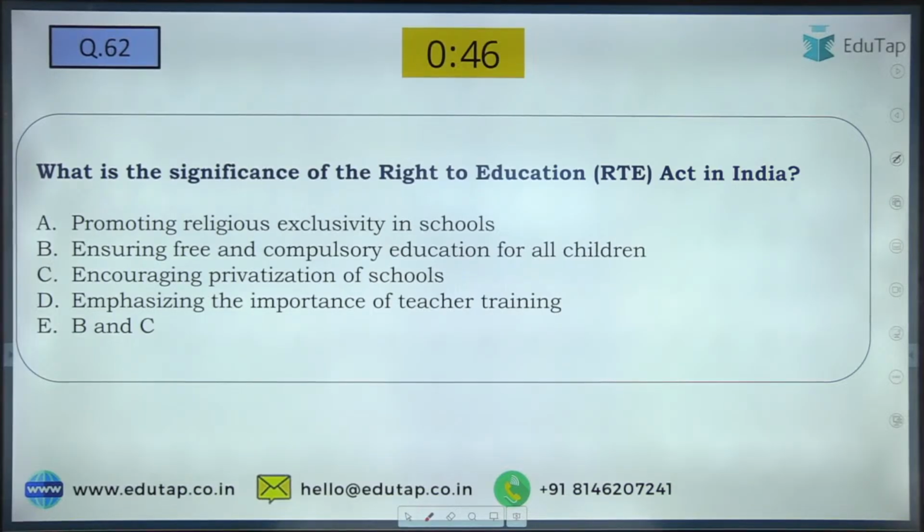What is the significance of the right to education in India?